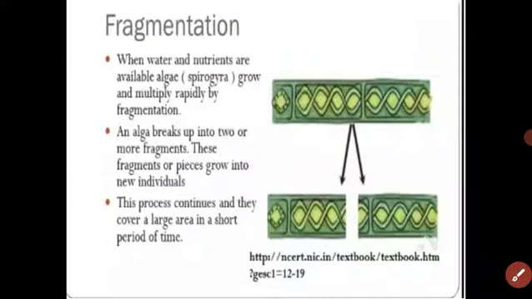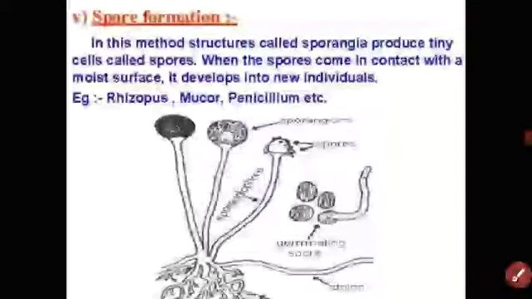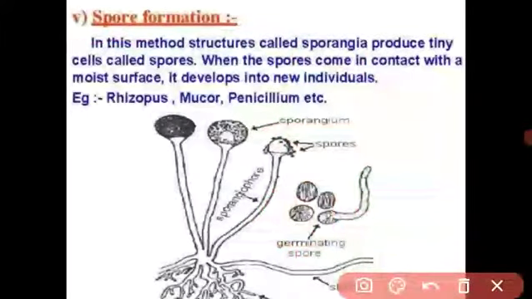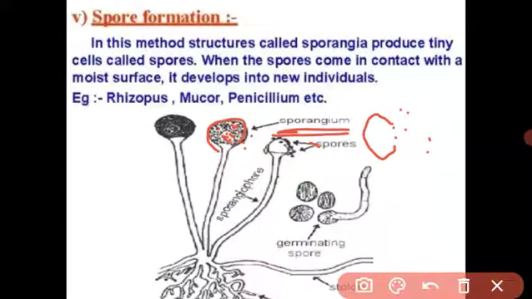The next type of asexual reproduction is spore formation. Spore formation means what? Some fungi, and some plants like mosses and ferns. These plants bear spores inside. Whenever there is a favorable condition, these spores burst out of the sporangium, and inside the sporangium there are many spores.